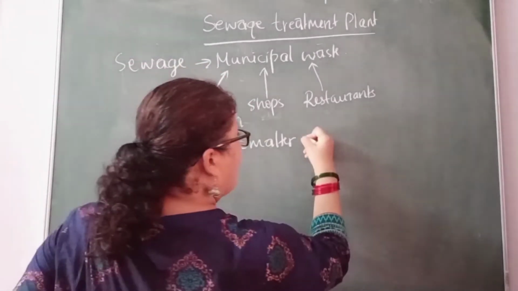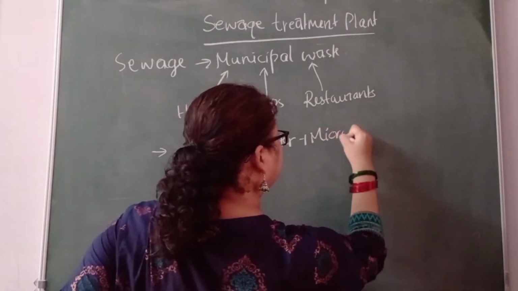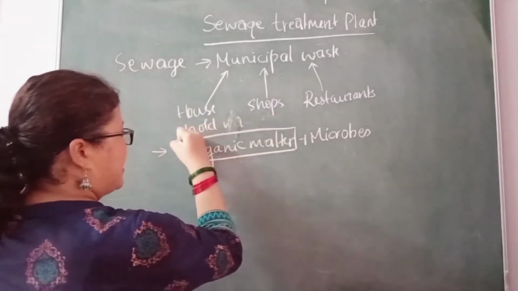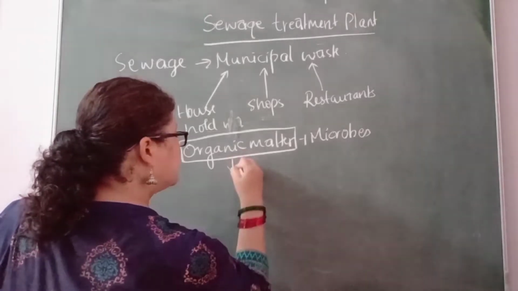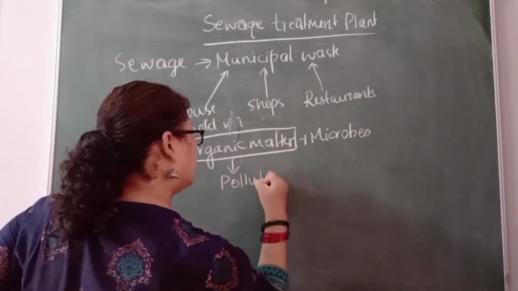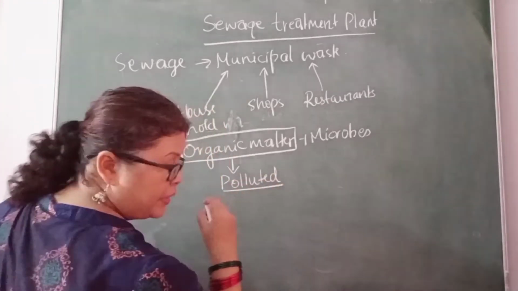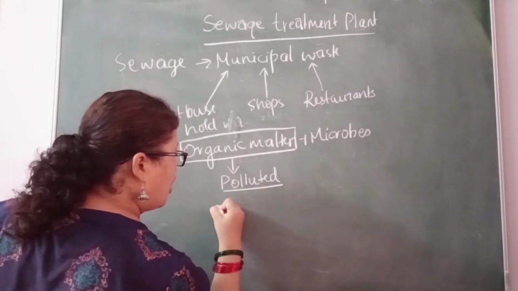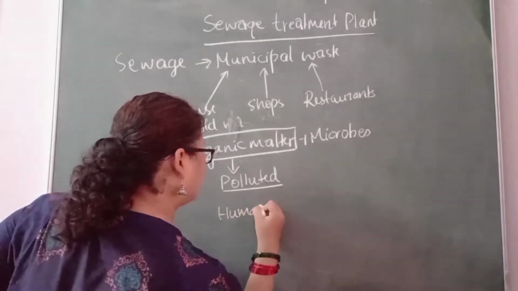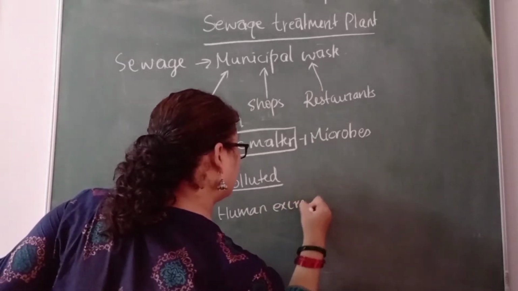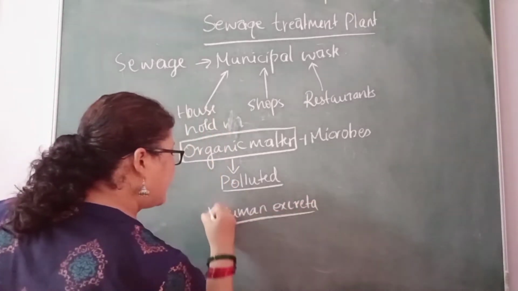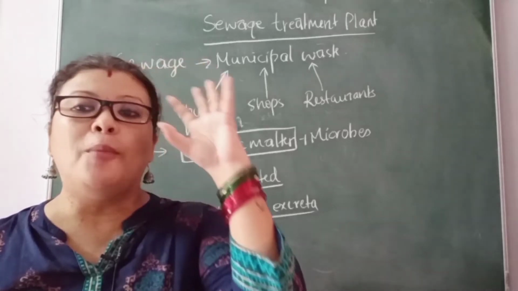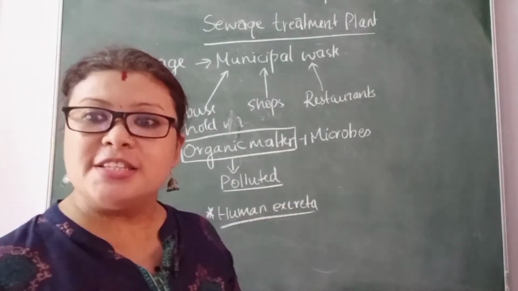Organic waste plus microbes. This organic waste is polluted and mostly it is human excreta, but apart from human excreta, there are other components also included in the sewage.